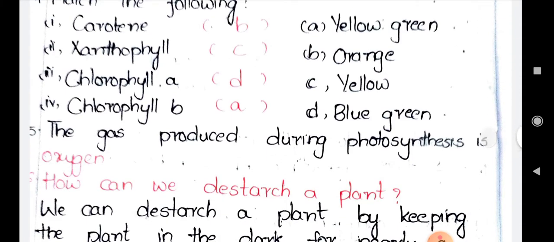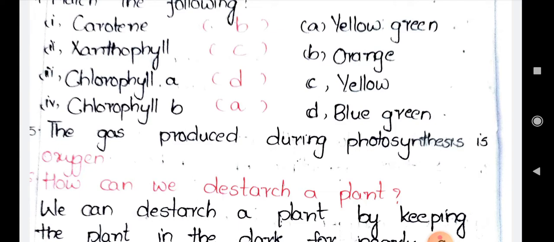The gas produced during photosynthesis is, which gas is produced? Oxygen gas is produced. Already in the previous video I have said the equation for photosynthesis. If you see that equation, the products of photosynthesis obviously include oxygen. Because if photosynthesis does not happen, there will be no release of oxygen. So oxygen is released during the process of photosynthesis. So the answer is oxygen.